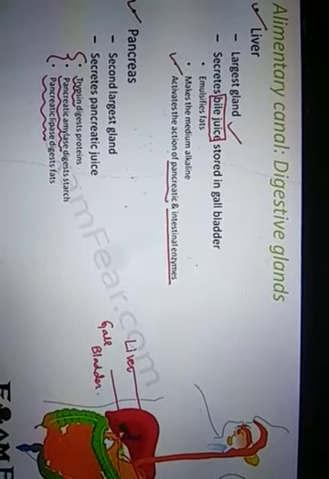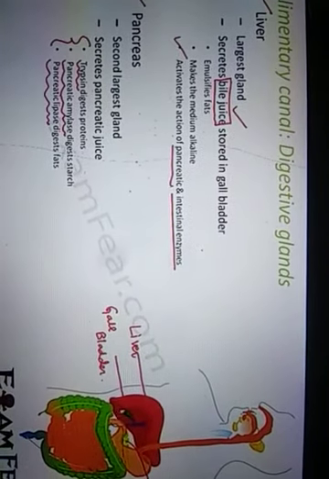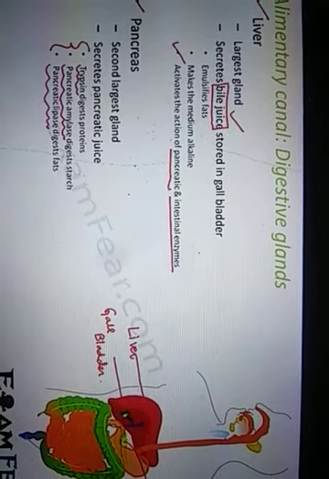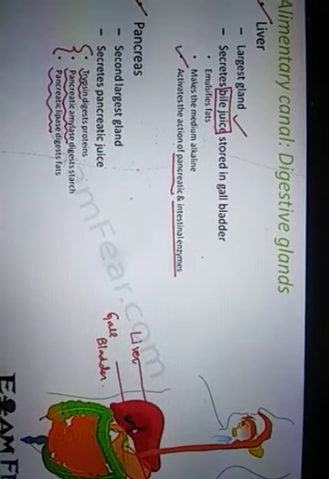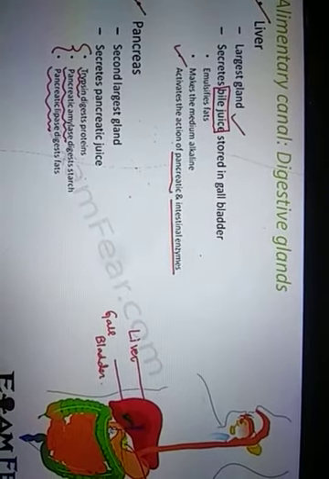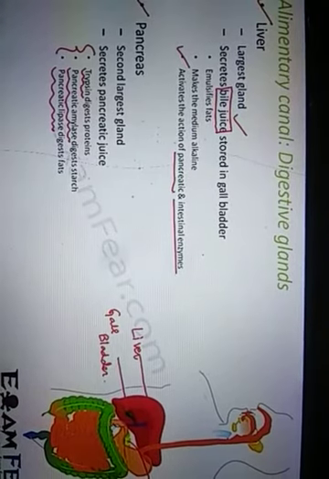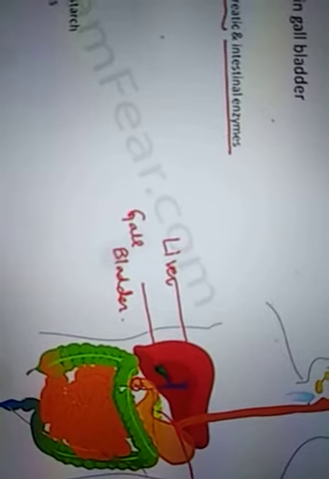Now if you see here, the liver is connected to the gallbladder. The liver secretes bile juice, which is stored in the gallbladder. There is a tube-like structure which is connected to the stomach, so this secretion of bile juice reaches this place, correct?